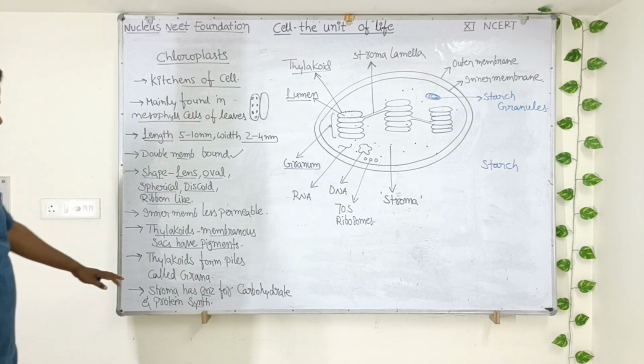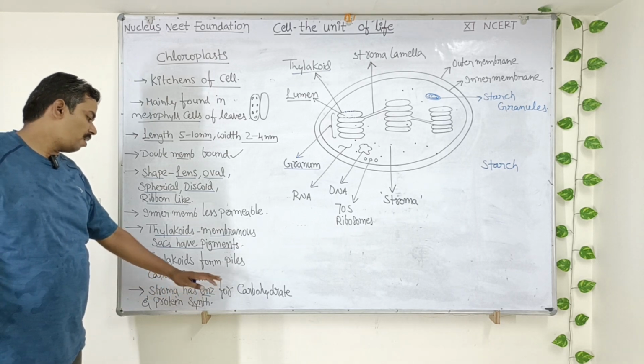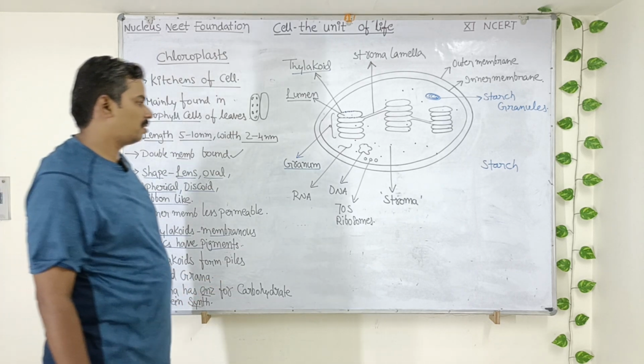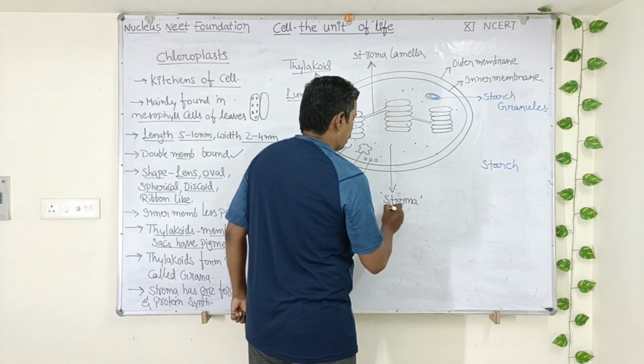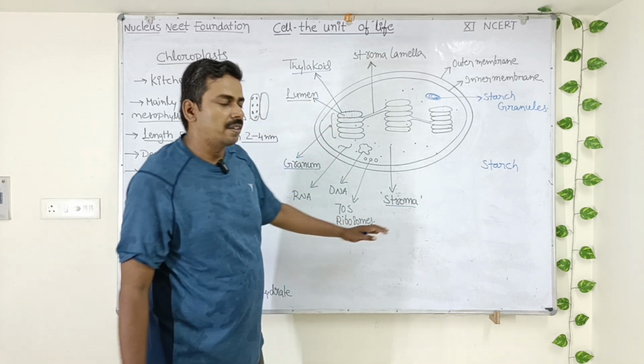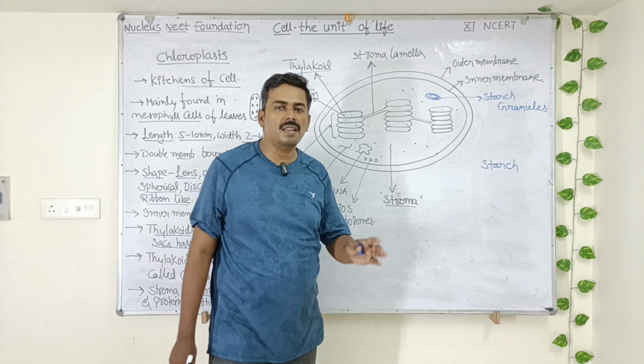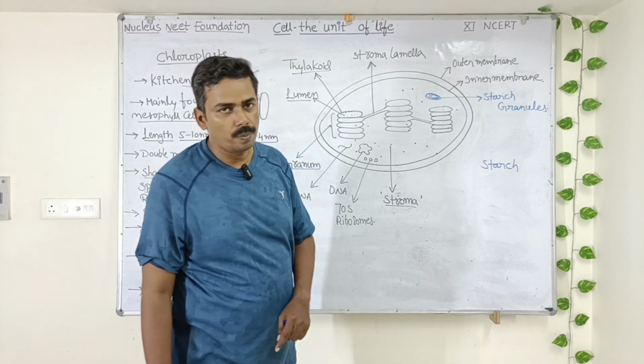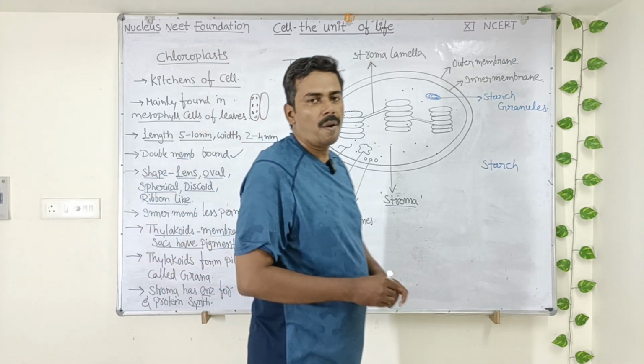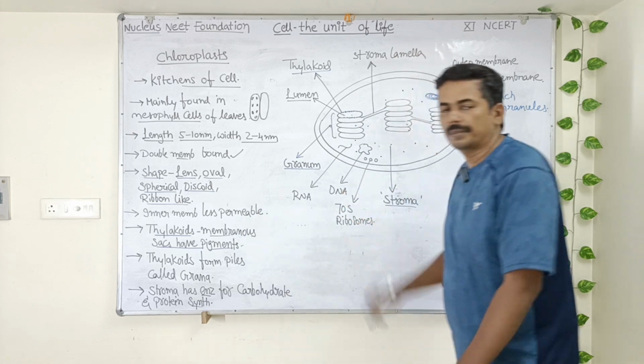Okay. Next, stroma has enzymes required for carbohydrate and protein synthesis. In the stroma, you can find enzymes that take part in two processes. One is carbohydrate synthesis and another is protein synthesis also. Okay. So these are some of the points. Copy down students.